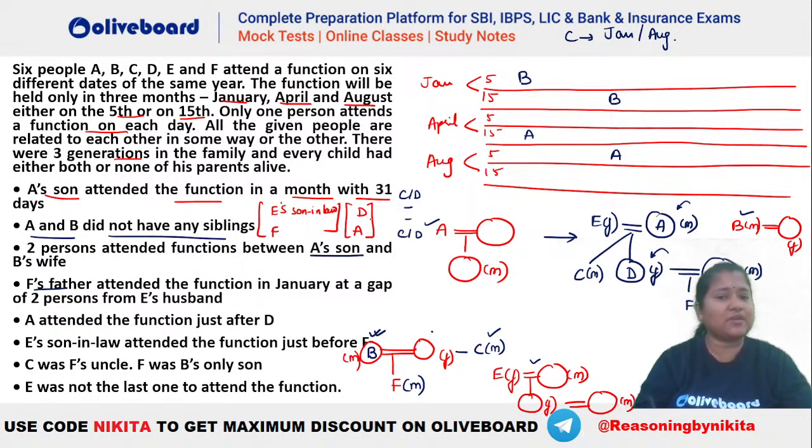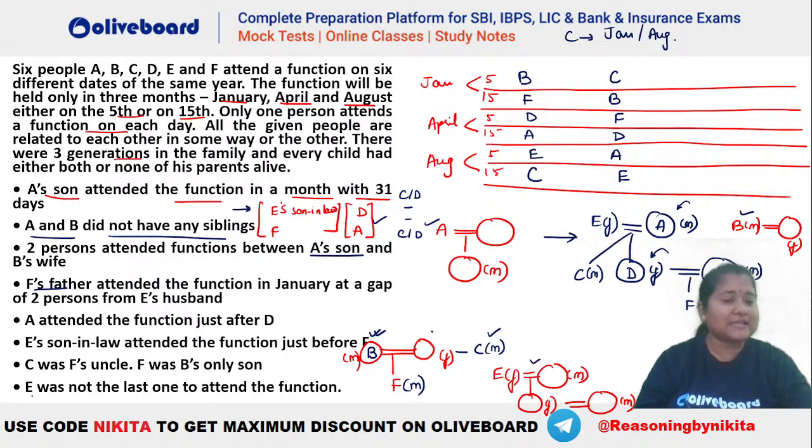Once you place your A, you can place your D. That is D in this case here, D in this case here. D and C at a gap of two persons. So C here, in this case C here. Okay, after that let's see. It is also given E's son-in-law has to be immediately before F. Who is E's son-in-law? You can see that's your B. So B has to be immediately before F. So F here, no issues at all. Now we are left with only one person, that is your E. So E will be here.